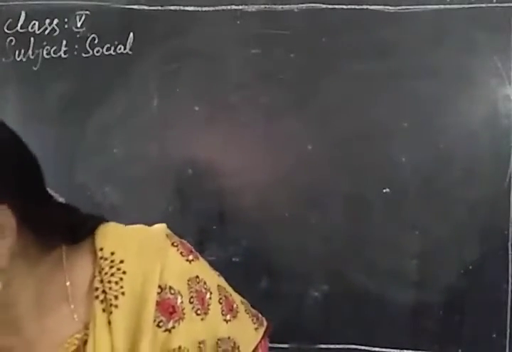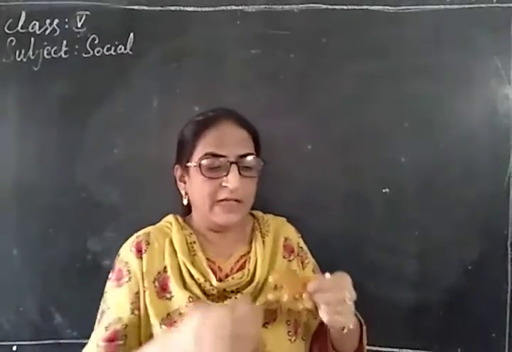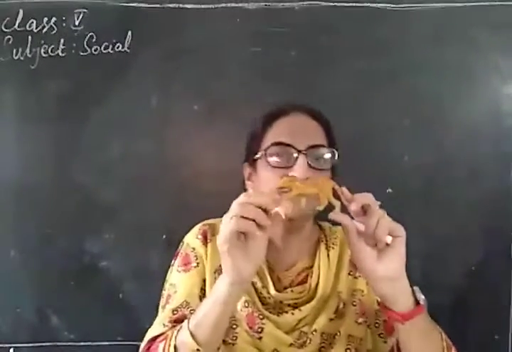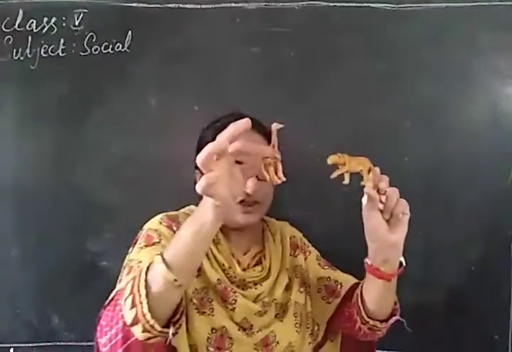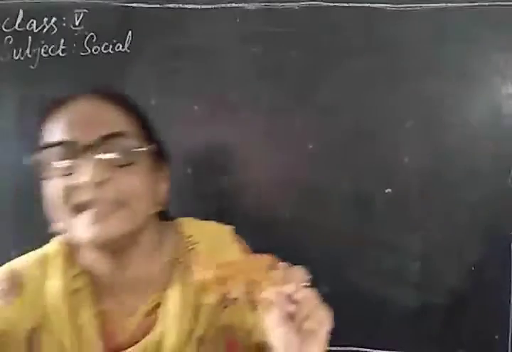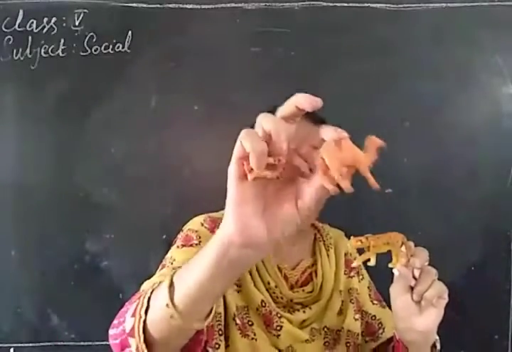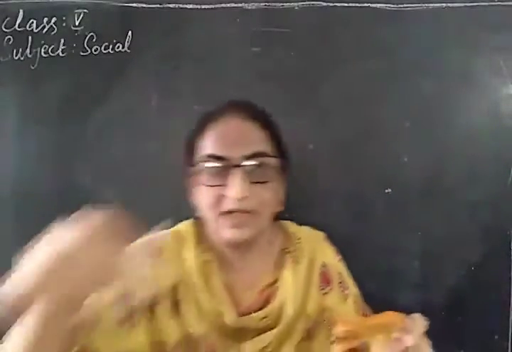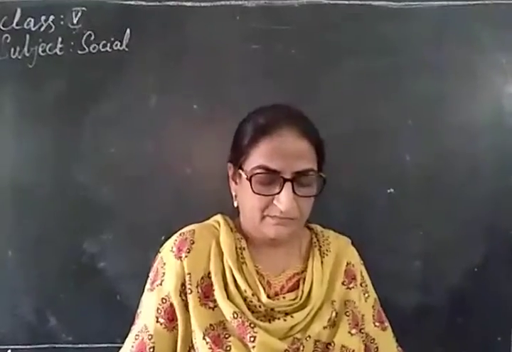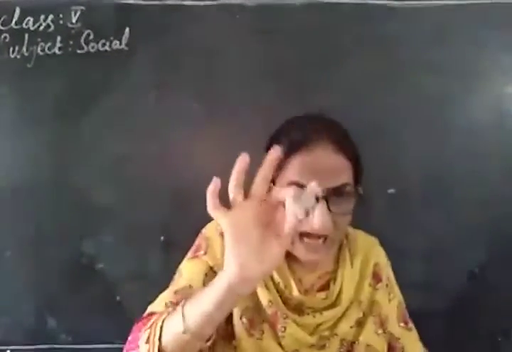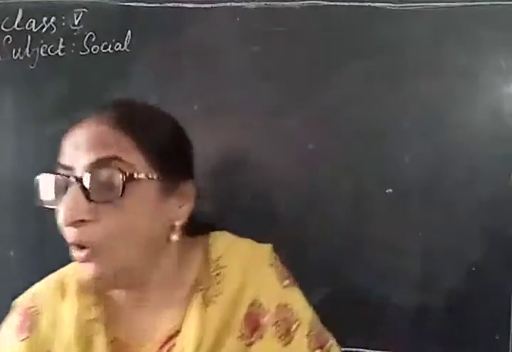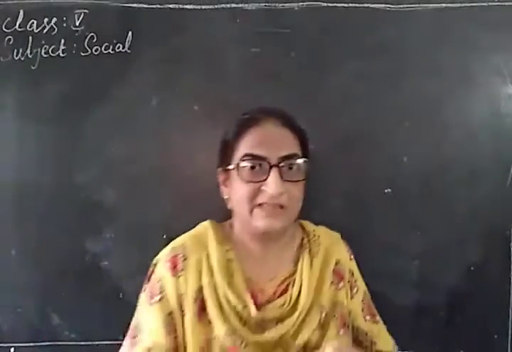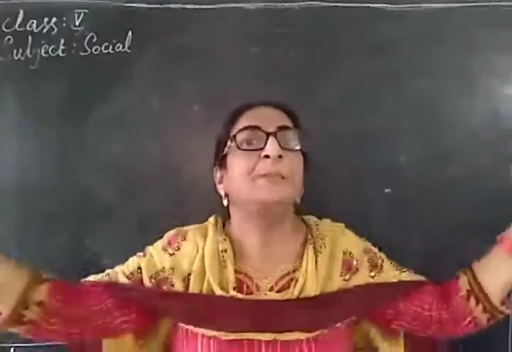Now, before going into the model of the Earth, let me tell you, what is this one? Tiger. What is this one? Giraffe. What is this one? Camel, isn't it? What is this one? Zebra. Are these pictures real ones? No. These are not real ones, but these are the models of those animals. These are the models of the big animals.